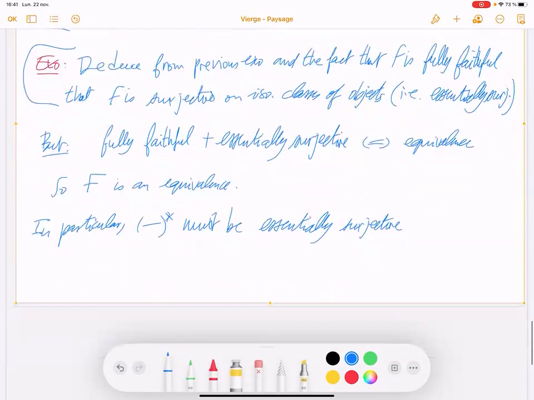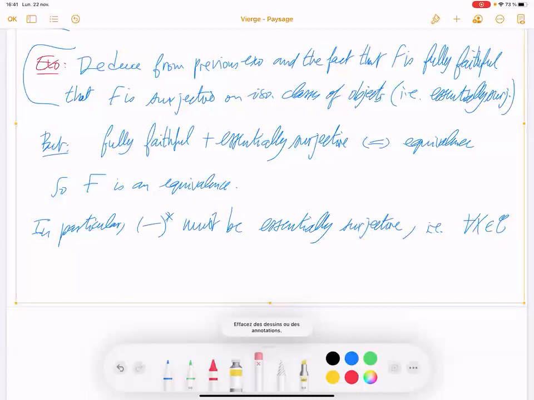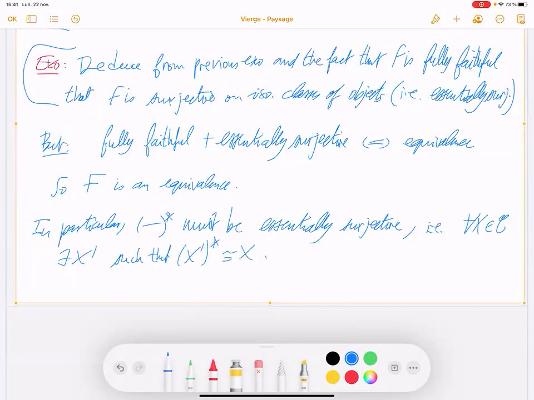Which means for all x in C, there exists x prime such that x prime star is isomorphic to x.